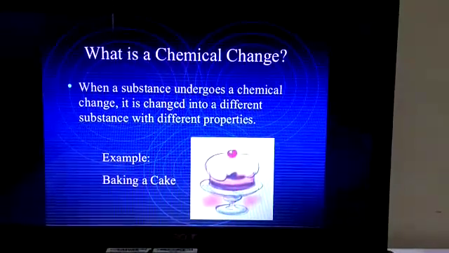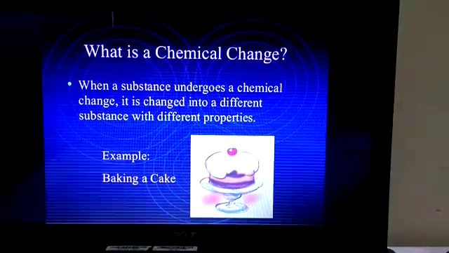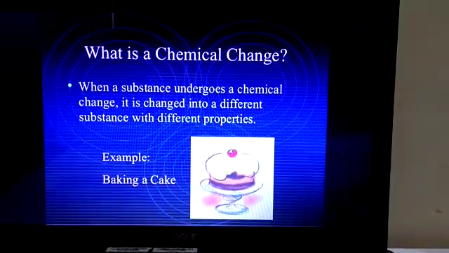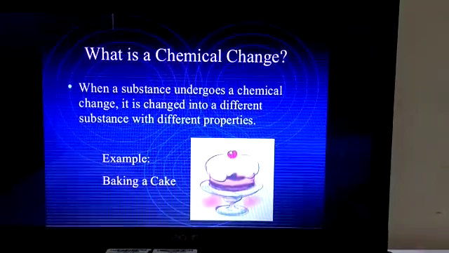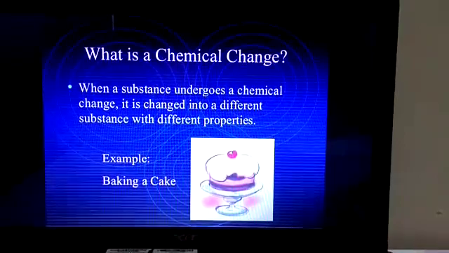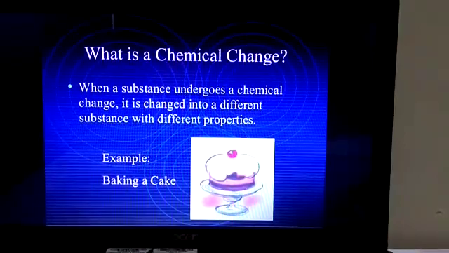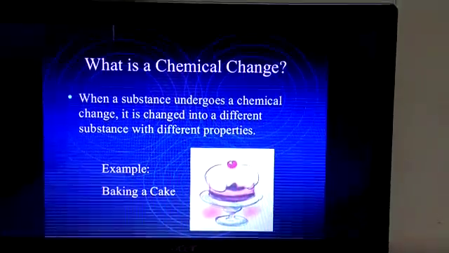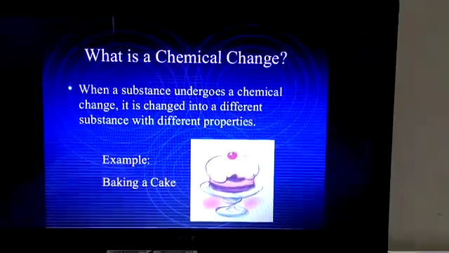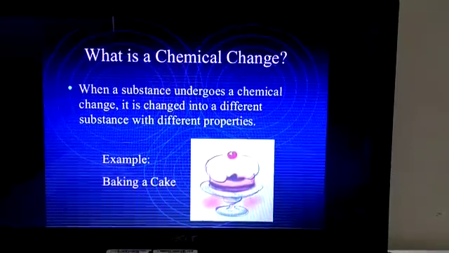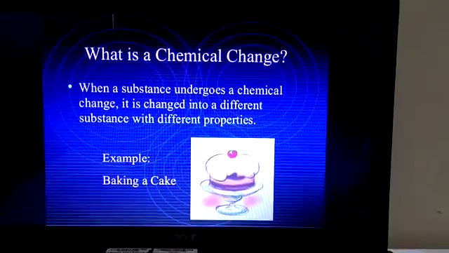For example, baking a cake, ripening of fruits, fermentation, rusting of iron, germination of seed, and curdling of milk, all these are examples of a chemical change. Now the question arises: why, during a chemical change only, is there a formation of a new substance? Why not in a physical change?